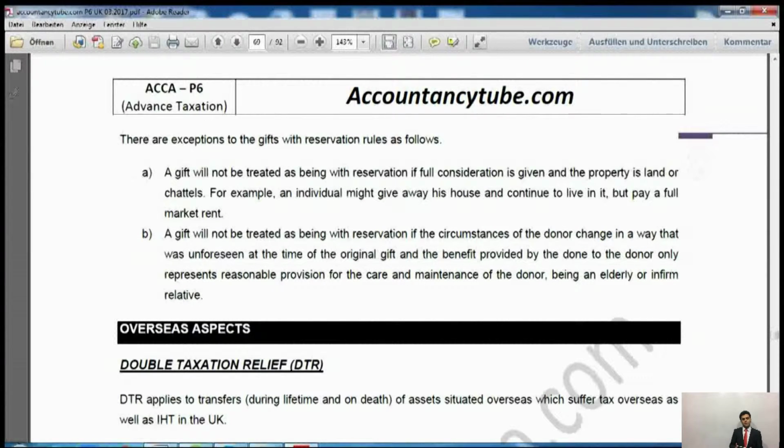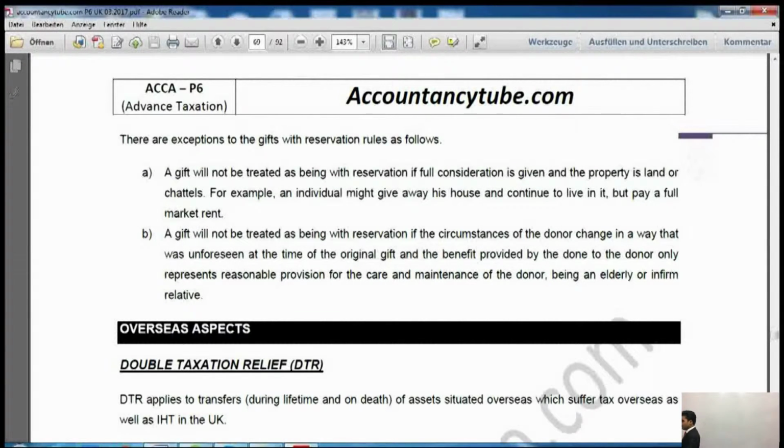Now if something like this happens, this is an exceptional case. Although when they made the gift, they decided not to live in that house, what happened afterwards is that because of his very sick condition and bad health, he had to come back to live in that house, and then he died in that house. In that case, also, a gift with reservation will not apply.